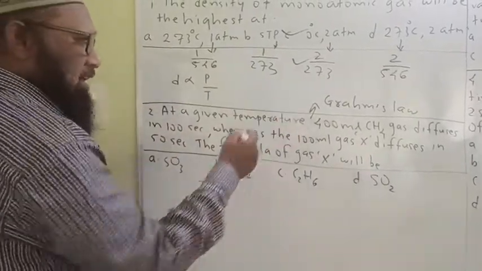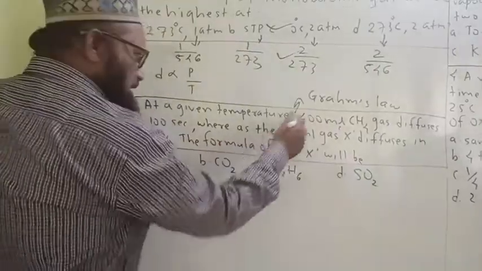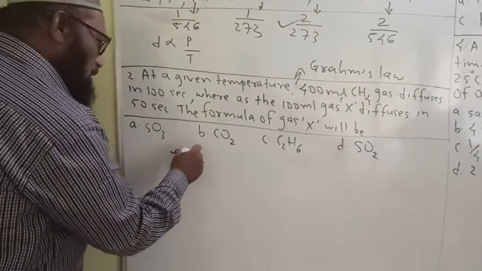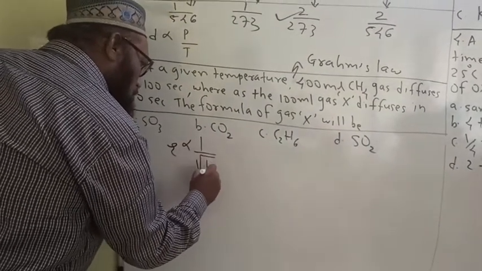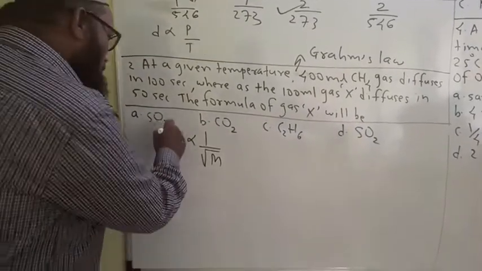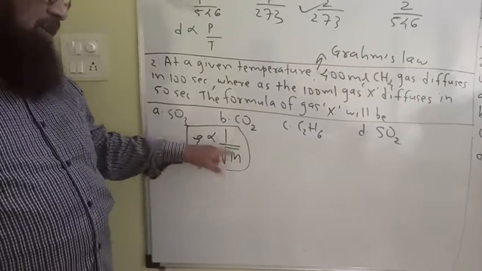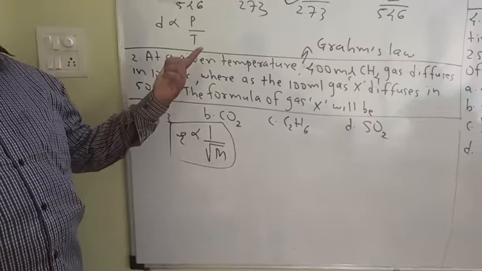Now what does Graham's law tell us regarding methane and gas X? Here see the statement. The rate of diffusion of a gas is inversely proportional to the square root of the molar mass of that gas.